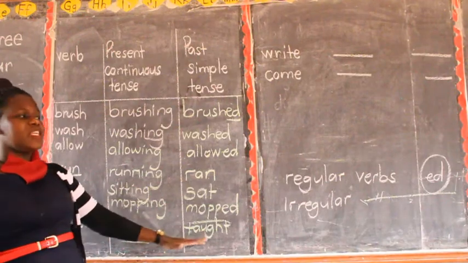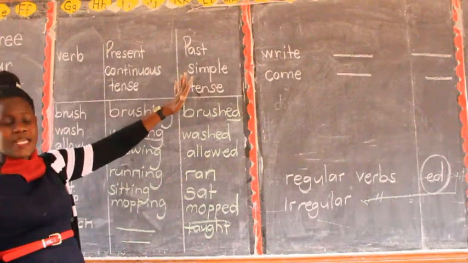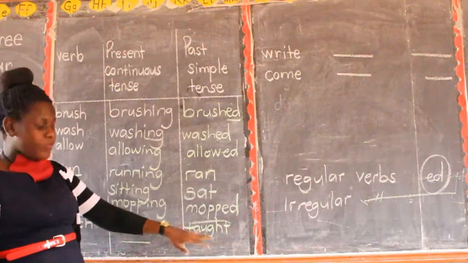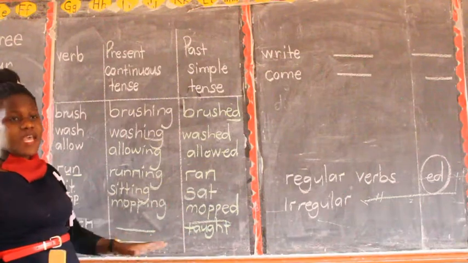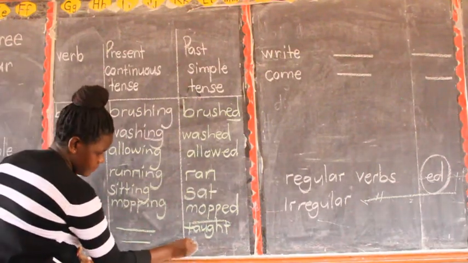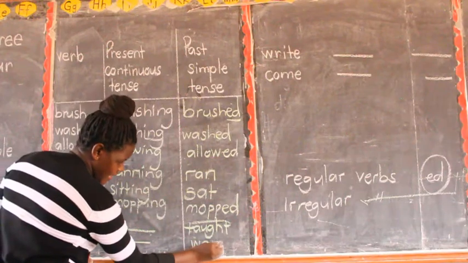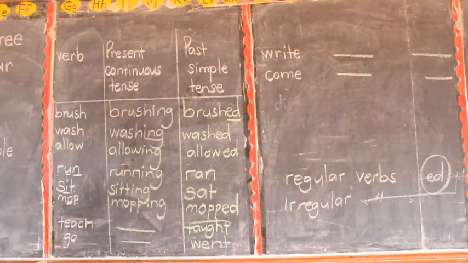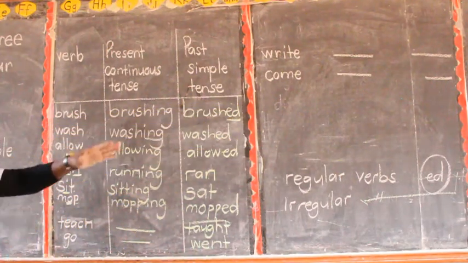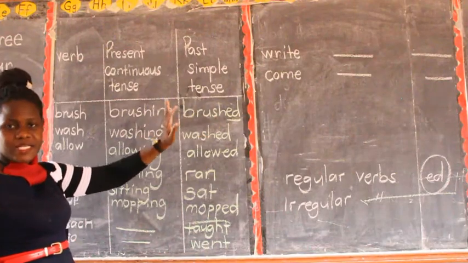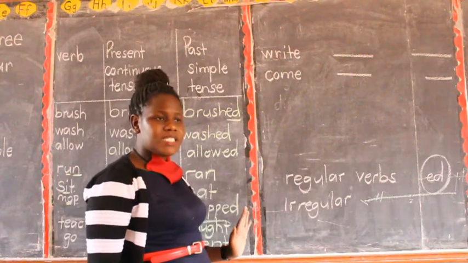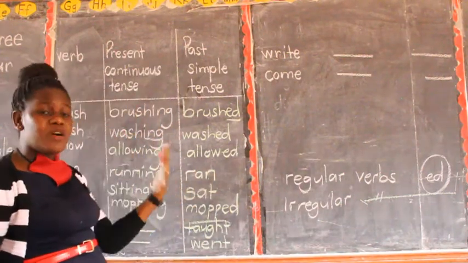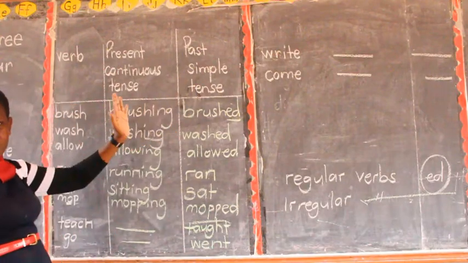The word has changed completely in past simple tense and it has become taught. We have this one here, go, going. Here is also going to change and you will say went. I went to school yesterday. Are we together? But majority of you, when your teachers teach you about verbs, mostly yesterday tense or past simple tense, you think everywhere you'll be adding ed. No, please. There are those ones you add ed, there are those ones which change completely. And even on top of that, we have even those ones which don't form the past simple tense.